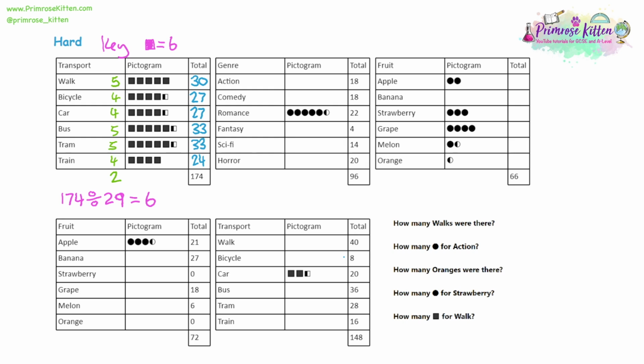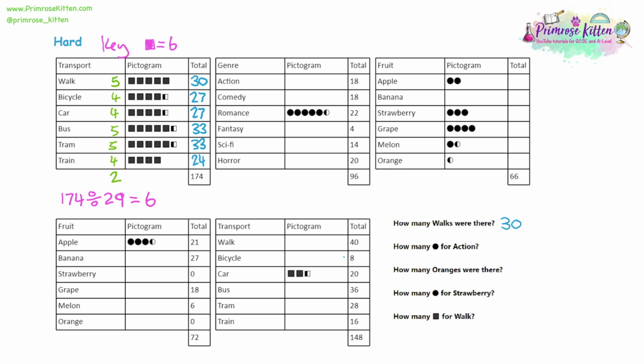Before I move on, I'm going to add up all of the blue totals on a calculator. I'm just going to make sure they do actually add up to make 174, because if they don't, then I know I've definitely made a mistake somewhere. And I am getting 174 from adding all of those together, so I know I've got the right answer. Now I've analysed the diagram, we can answer the question, how many went walking? And the answer was 30. At the end, we're just reading the answer off the diagram. The work has already been done.